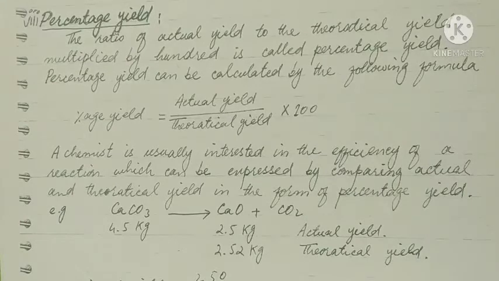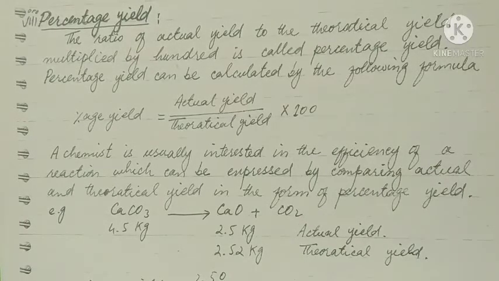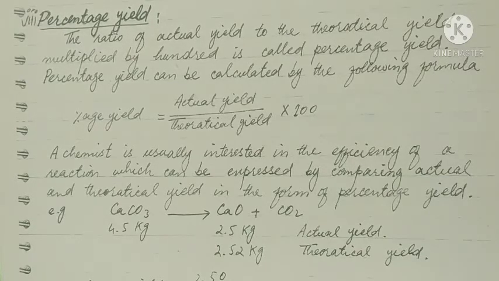Percentage yield: the ratio of actual yield to the theoretical yield multiplied by 100 is called percentage yield. Percentage yield can be calculated by the following formula. Percentage yield is equal to actual yield over theoretical yield into 100. A chemist is usually interested in the efficiency of a chemical reaction, which can be expressed by comparing actual and theoretical yield in the form of percentage yield.